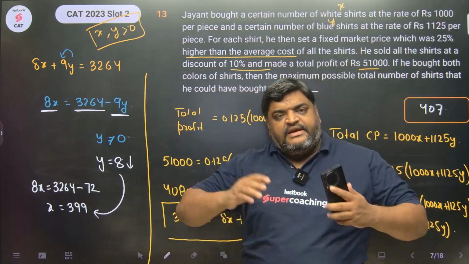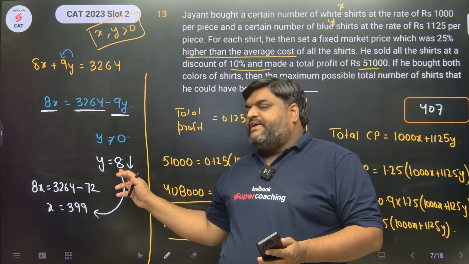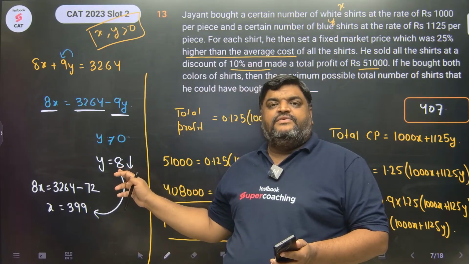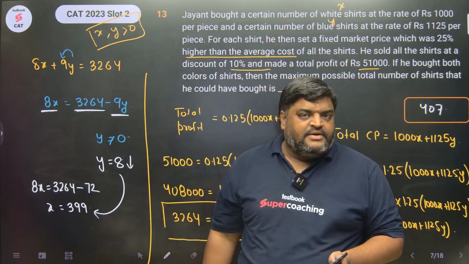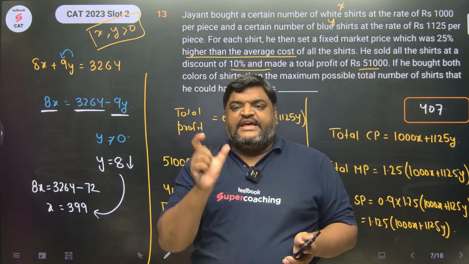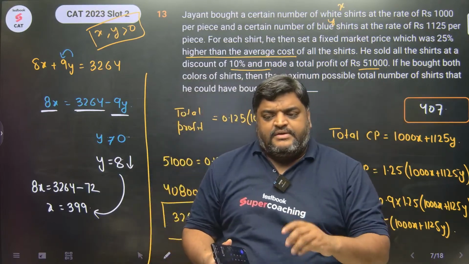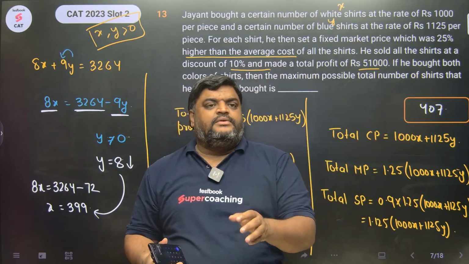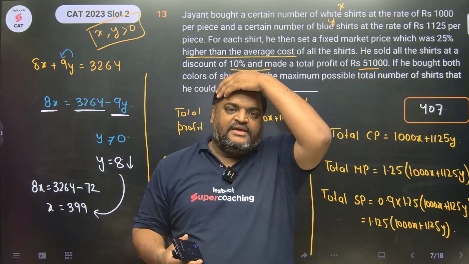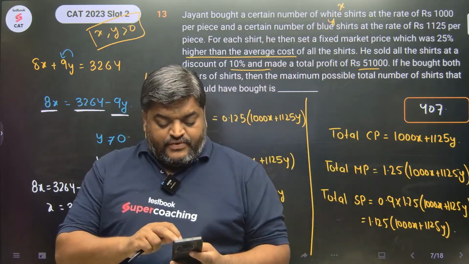Mind it, this is the maximum possible number of shirts. There are other values satisfying this criteria. You can put y as 16, next value of y would be 24, and then 32, and so on. This will give you multiple cases, but in those cases x plus y would be less than 407. Try that on your own for your clarification and to boost your confidence. Answer to this question was 407.